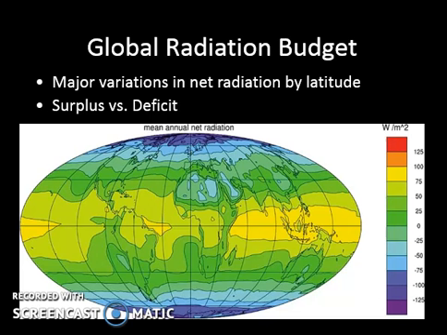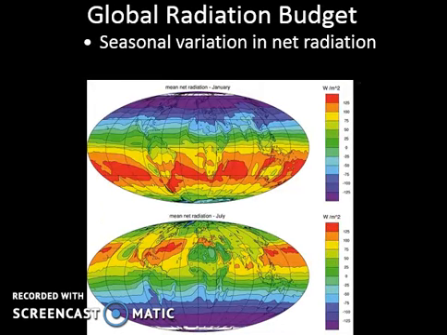Okay, and so this is where we're going to experience a deficit. And when we talk about the budget as a whole, we talk about this balance, right, where we have a surplus versus deficit. And this deficit and surplus links back to where our subsolar point is at. So we can go ahead and look at different seasonal variations of our net radiation.